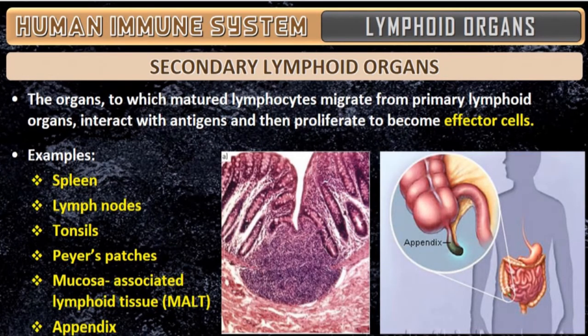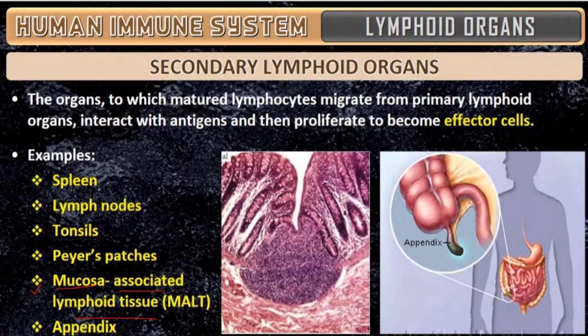Okay. So the next is mucosa associated lymphoid tissue. The mucosa associated lymphoid tissue is MALT. One more is also there, that is GALT. So MALT means mucosa associated lymphoid tissue.